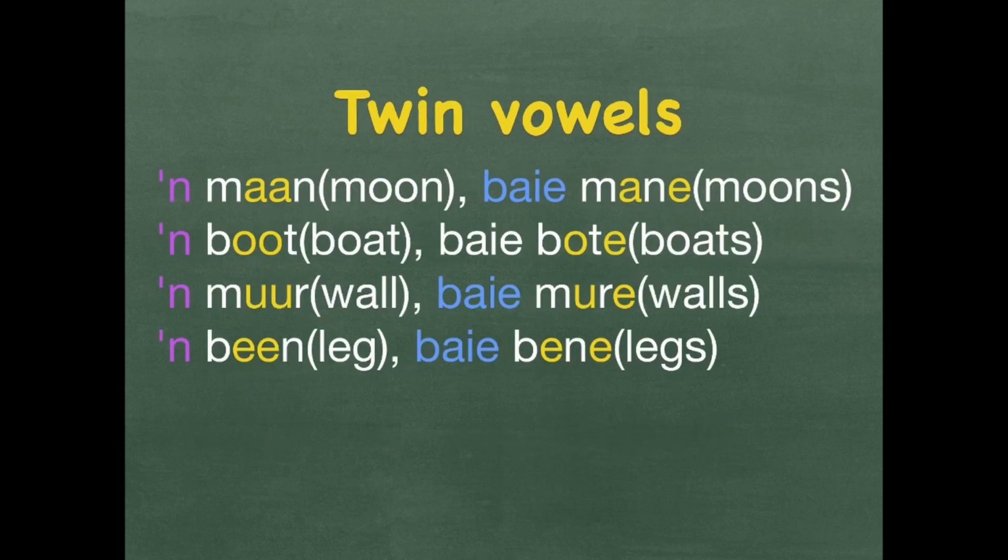Let's have a look at twin vowels. Remember, these are two of the same vowels in the middle of a word. A maan is a moon. Baie maane. Now, in this case, one of the twins falls away, and there's an E added at the back of the word. In plural, it will now be maane, which is spelled only with one A, but still pronounced as a long vowel sound, with an E added at the back.